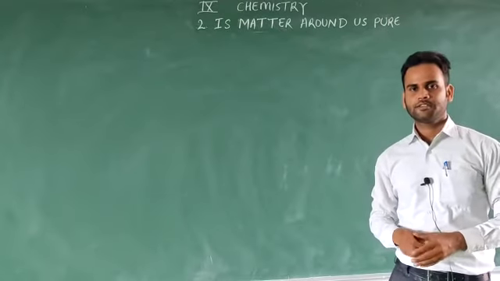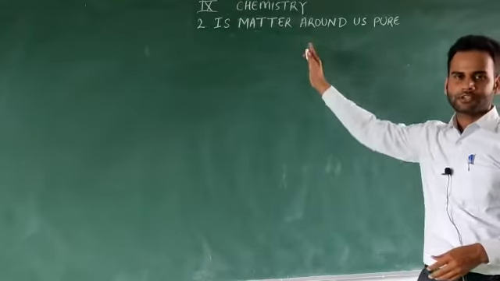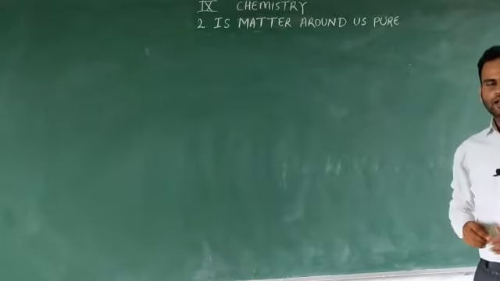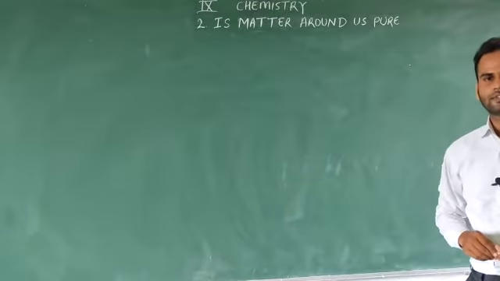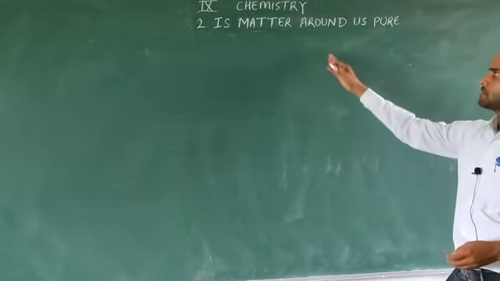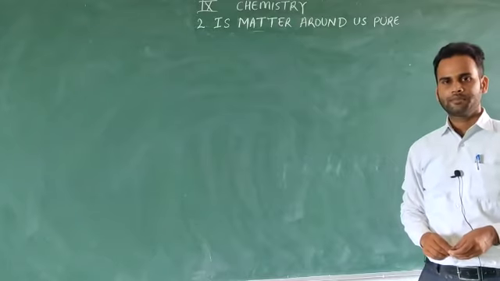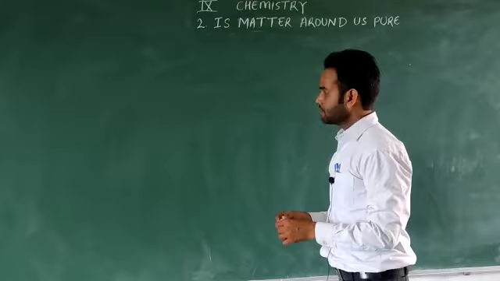Hello students, in this video we are going to discuss the second chapter of class 9 chemistry, that is Matter Around Us Pure. As we discussed earlier, matter is anything which has mass and occupies space. Now in this chapter we are going to discuss the classification of matter on the basis of chemical composition. So let's get started.